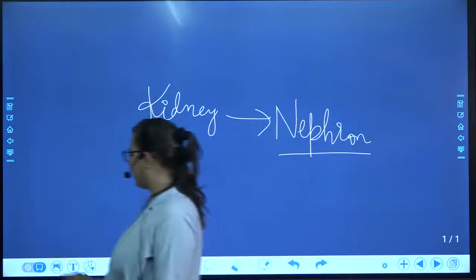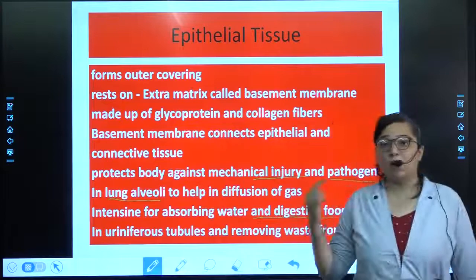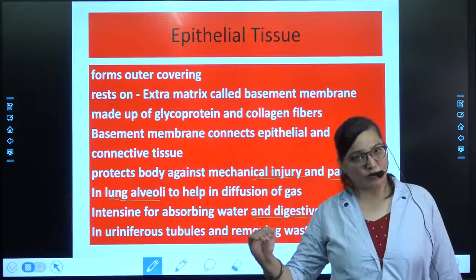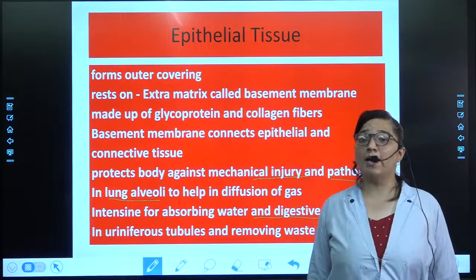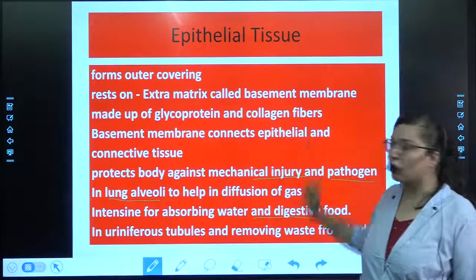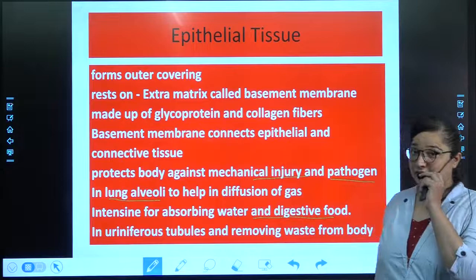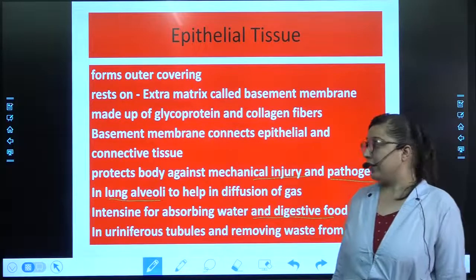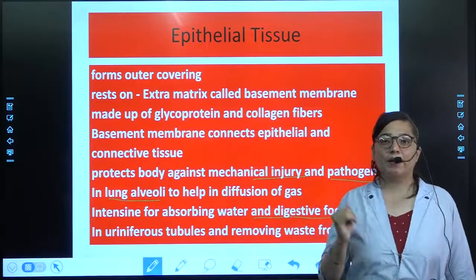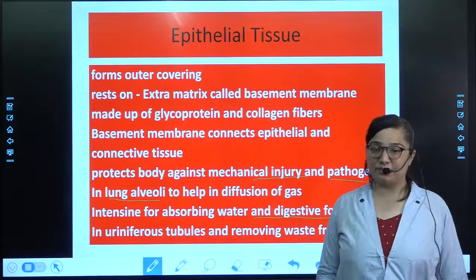So here is the epithelial tissue. It forms the outer covering. Always it rests on one extra layer, which is called the basement layer, which is made up of glycoprotein and collagen fibers. It connects epithelial tissue and connective tissue. Then it will protect the body against any entry by pathogens or any other microorganism or any other injury.